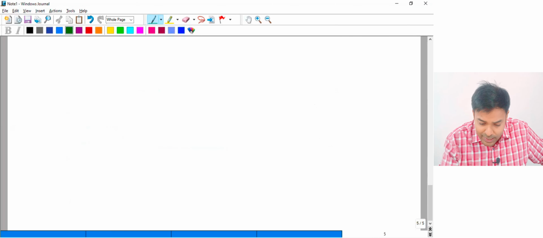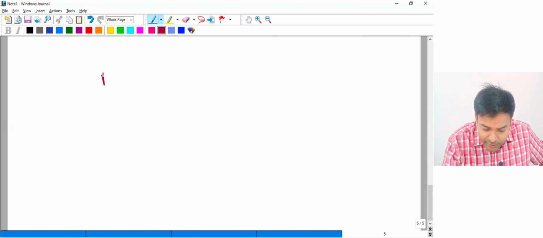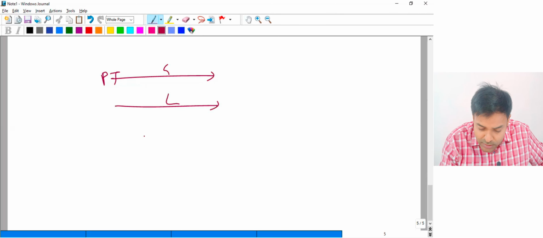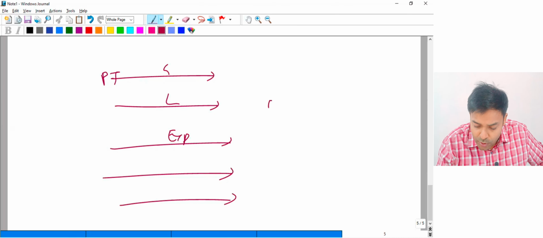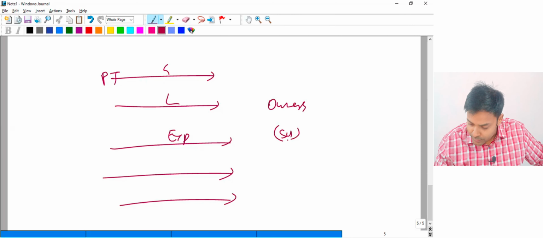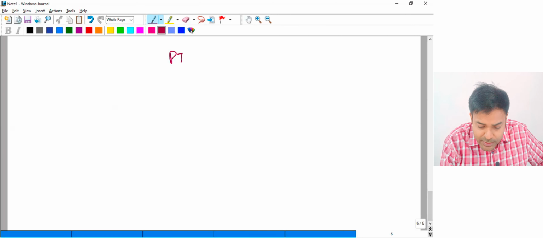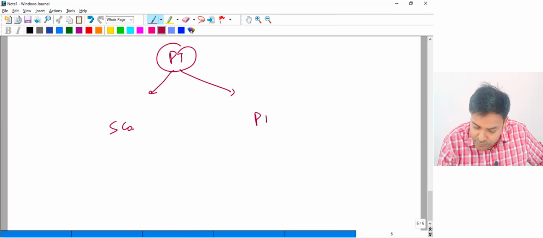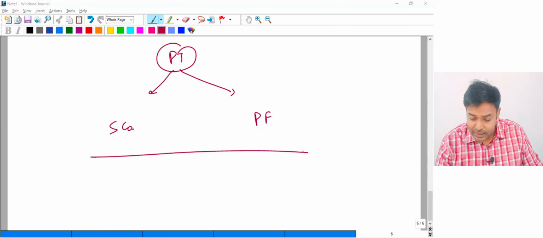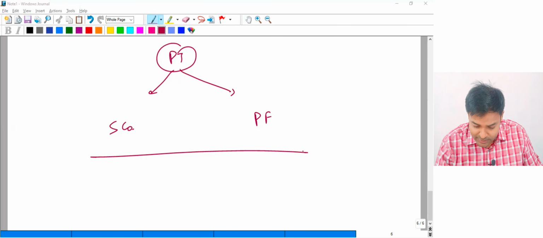Why? Because this entity passed through everything, whatever is the gains, whatever is the losses, any expenditure, all of it you are going to pass it to your owners. That means shareholders. For example, if I talk about the pass-through entities, we are having S corporations, partnership firms. These are the types of the pass-through entities. Here the tax is levied at the owner's level itself.